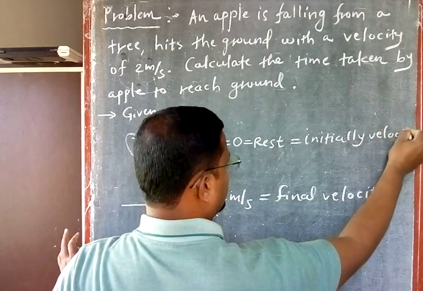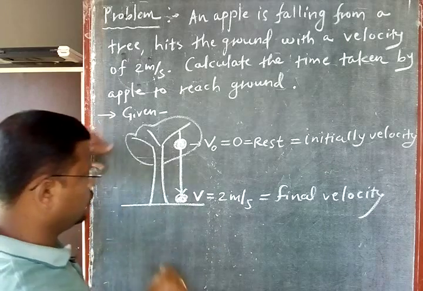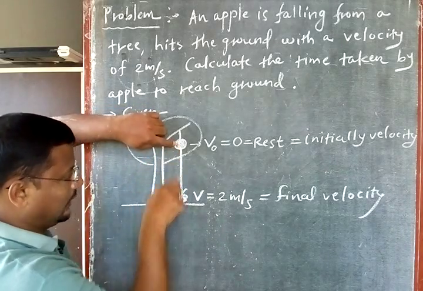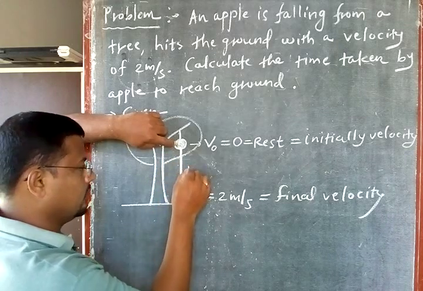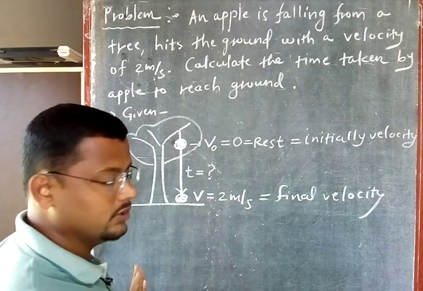Okay, now they are asking how much time is taken by the apple to reach from this tree to this ground. From here to here, how much time it takes is what has been asked. They can ask this question for 3 marks. I hope you understood the problem.